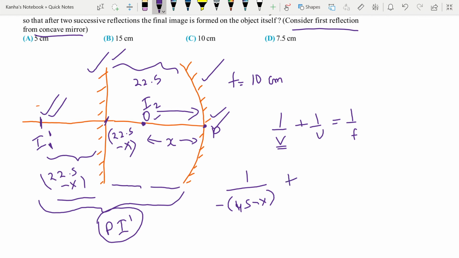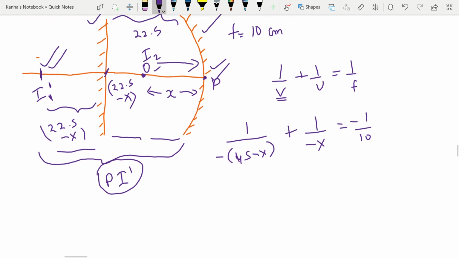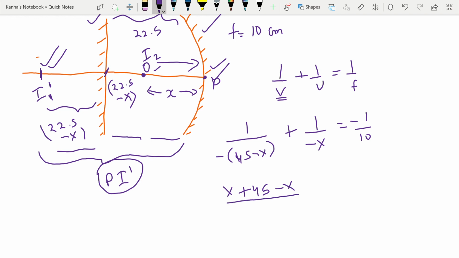Plus my object is also in the negative direction, so it's minus x, and my focal length is also in the minus direction. With this I can simplify and write this as x plus 45 minus x divided by 45 minus x into x is equal to 1 by 10.